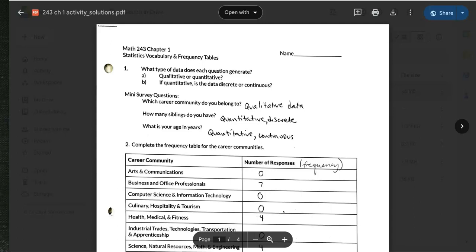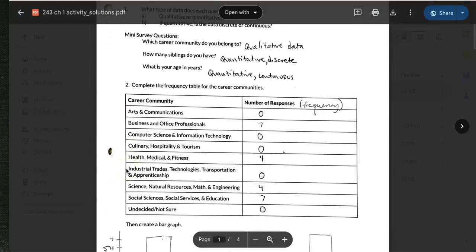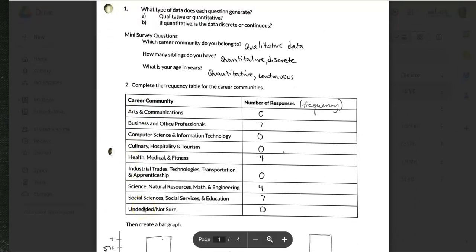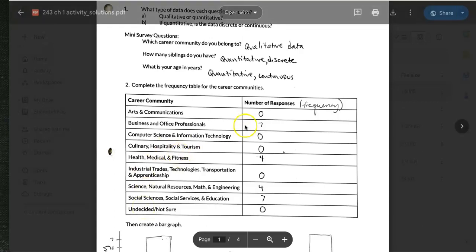So for the Chapter 1 activity, the first question asked what type of data these questions generated. The career community question was not on the big survey. I did have it in a mini survey, which I've since gotten rid of. So which of the following career communities do you belong to?